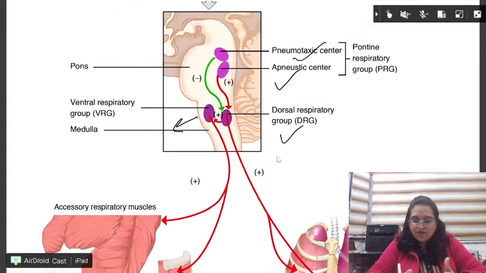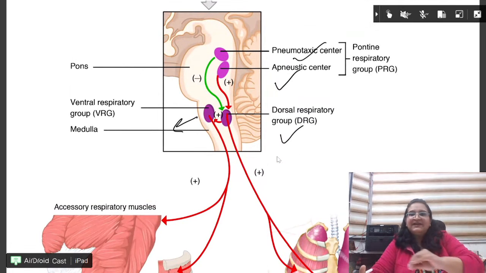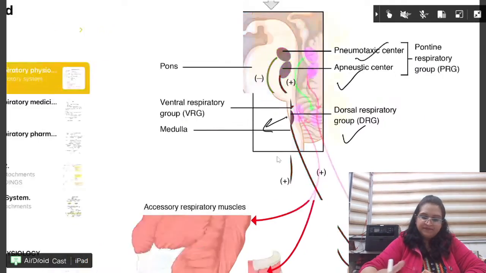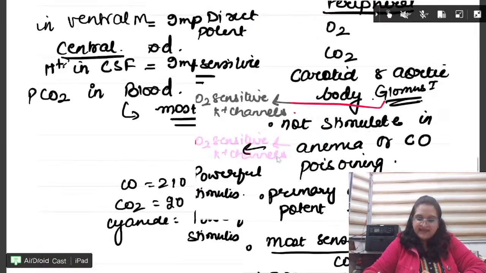They might just mark A, B, C, D and ask you the function. Which one is responsible for fine tuning? Pneumotaxic center. Which center is present in the medulla? Which center is present in the pons? Fine. Okay. Next.